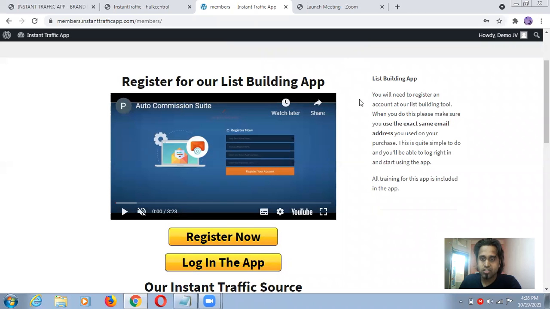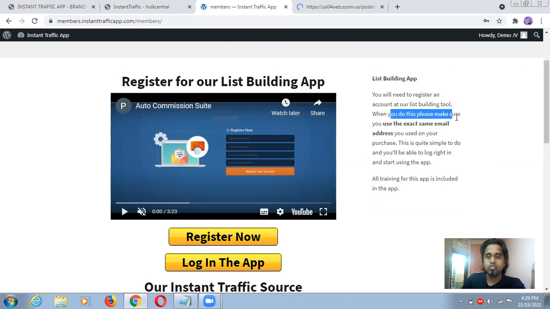You will need to register an account and add our list building tool, guys. It is very easy, and it is very important, because if you are an email marketer and you already know about list building, it takes too much time, guys. You already know the industry average in email marketing: if you have 100 emails in your list, you can generally make $100 per month. If you have 1,000 emails in your list, you can make thousands of dollars per month. So according to that industry average, you are going to get a very powerful thing, the list building tool, you can see here.